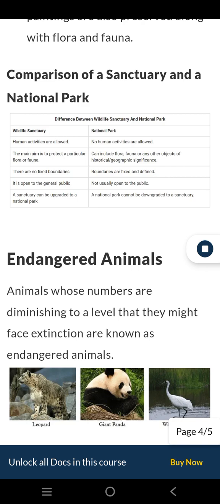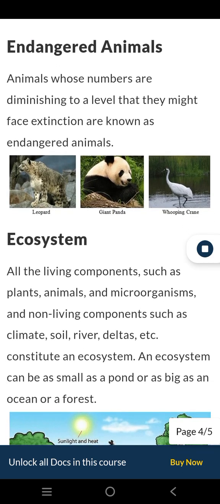Endangered animals. Animals whose numbers are diminishing to a level that they might face extinction are known as endangered animals. Ecosystem. All the living components, such as plants, animals, and microorganisms, and non-living components such as climate, soil, river, deltas, etc., constitute an ecosystem. An ecosystem can be as small as a pond or as big as an ocean or a forest.